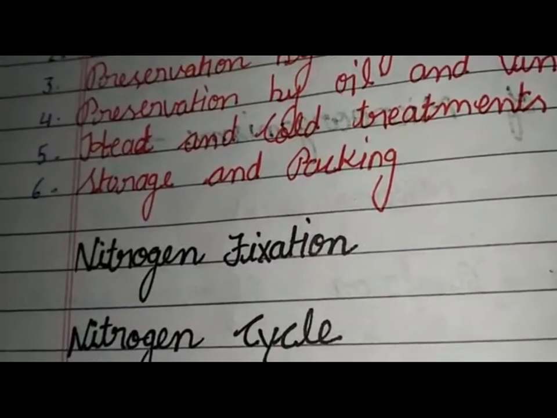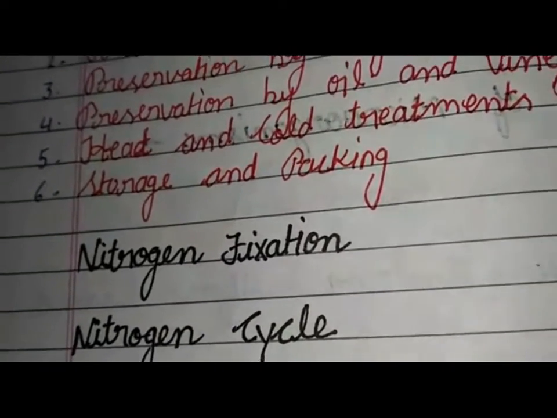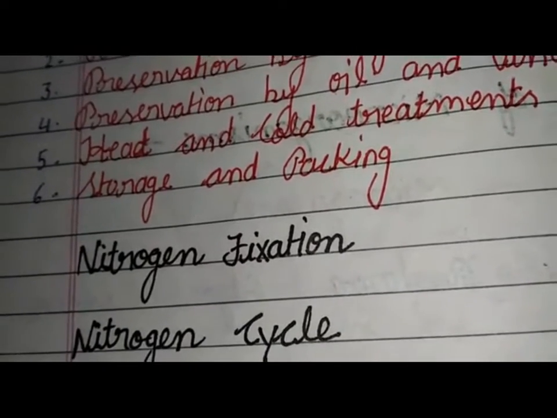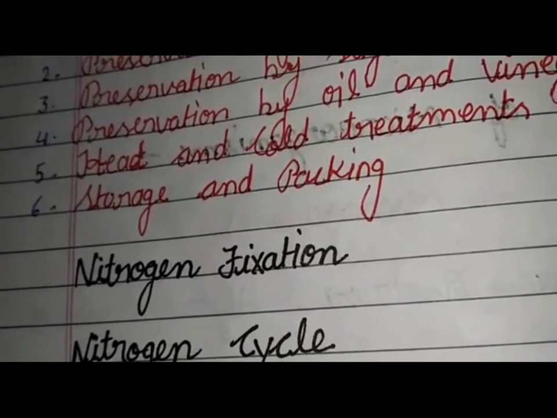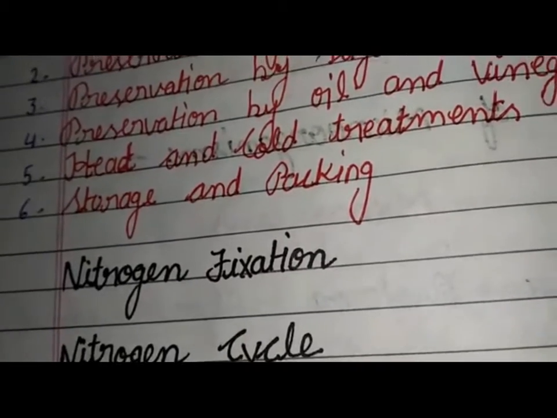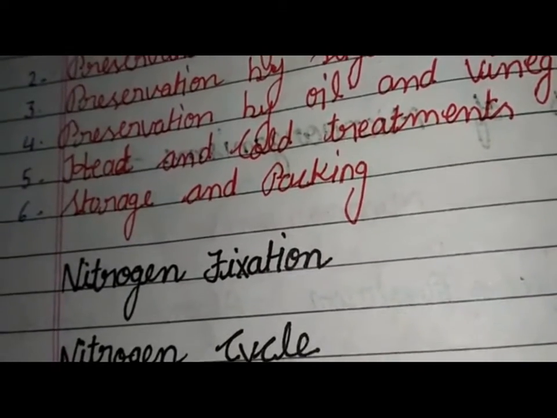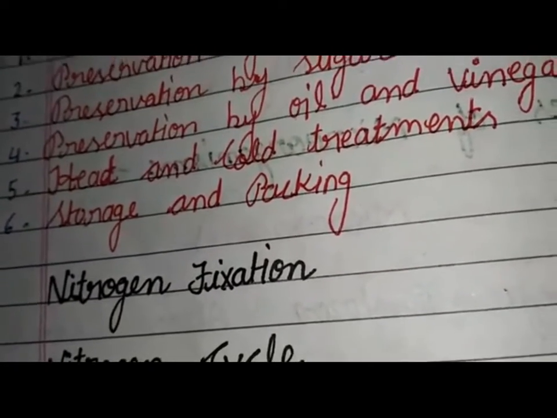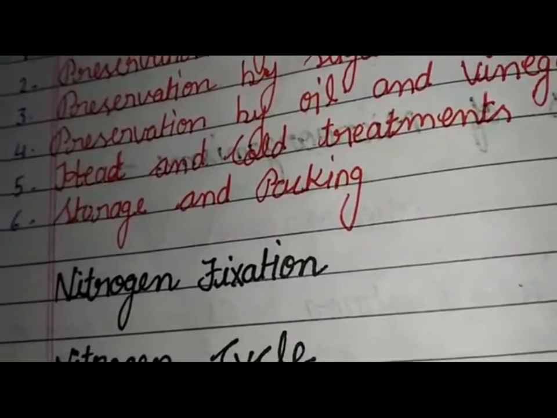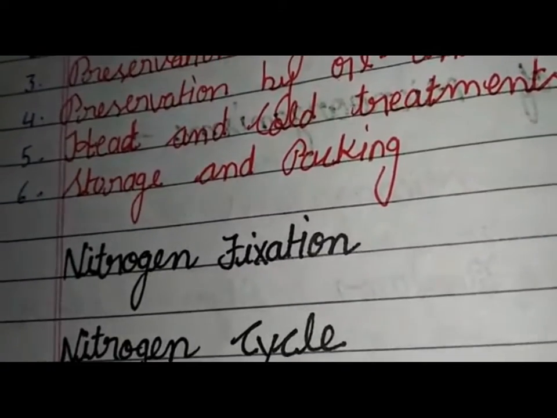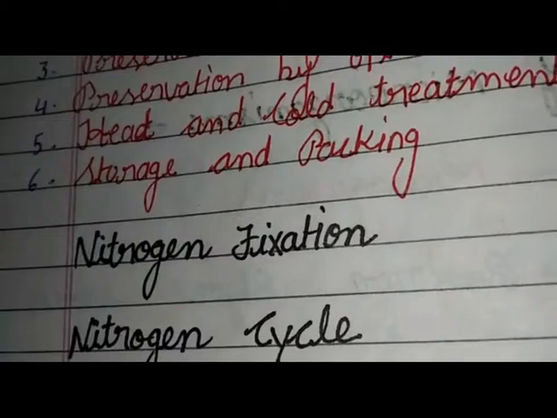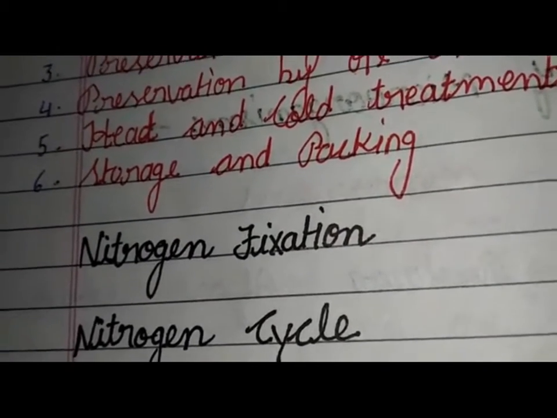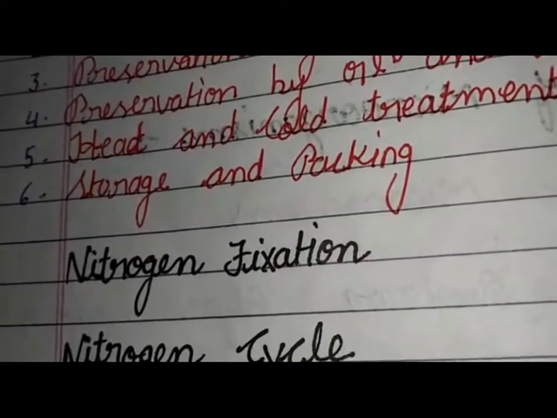Next topic, nitrogen fixation. We know that our atmosphere contains a lot of nitrogen gas. In fact, our atmosphere has 70% nitrogen gas. And atmospheric nitrogen gas cannot be utilized directly by plants or animals. In order that nitrogen gas of the atmosphere can be utilized by plants for their growth, it has first to be converted into nitrogen compounds. The process of converting nitrogen gas of the atmosphere into compounds of nitrogen is called nitrogen fixation.